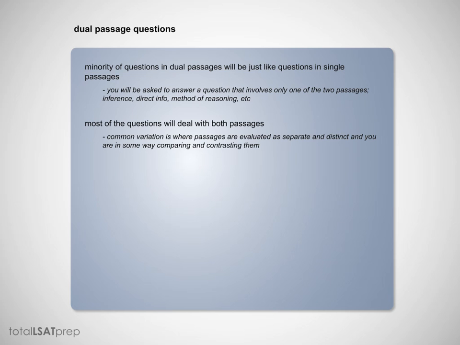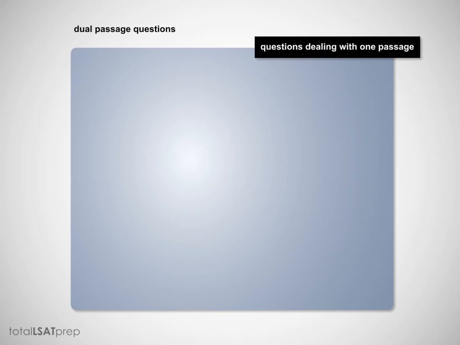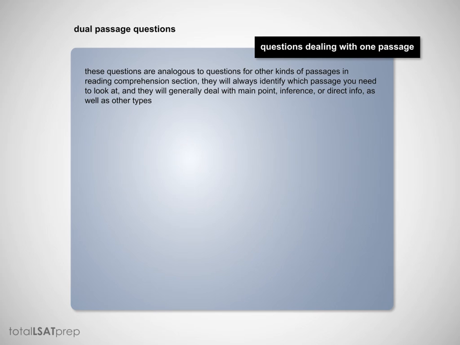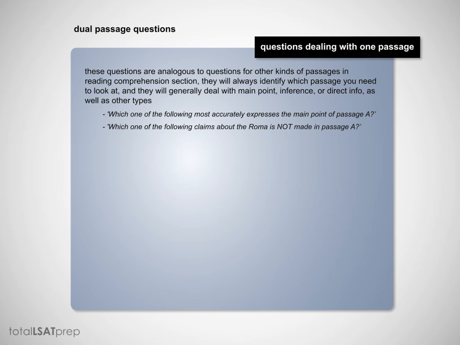Now, for the questions dealing with one passage, these questions are analogous to questions for other kinds of passages in the reading comprehension section, and they will always identify which passage you need to look at, and they will generally deal with the main point, inference, or direct info, as well as the other types. So examples might be, which one of the following most accurately expresses the main point of passage A? Or, which one of the following claims about the Roma is not made in passage A? So the first one is a main point question, and the second one is a direct info except question.